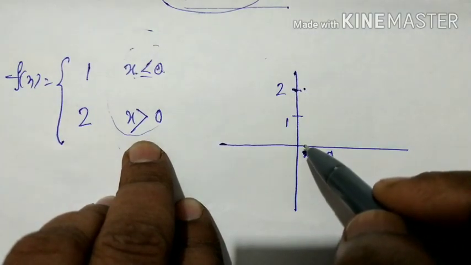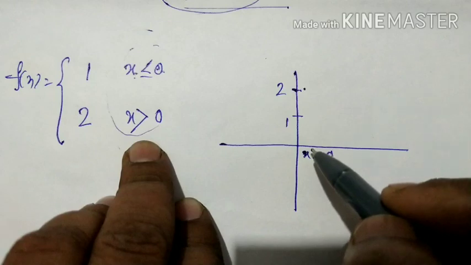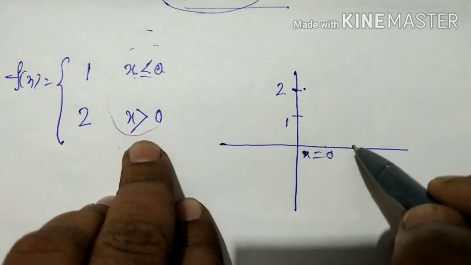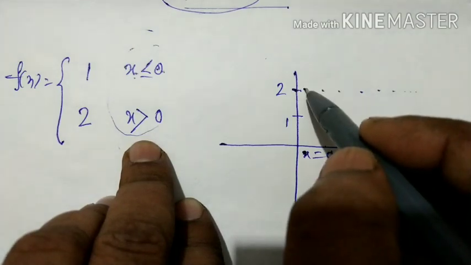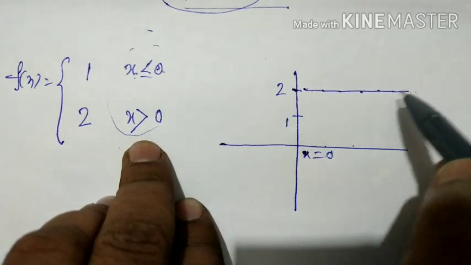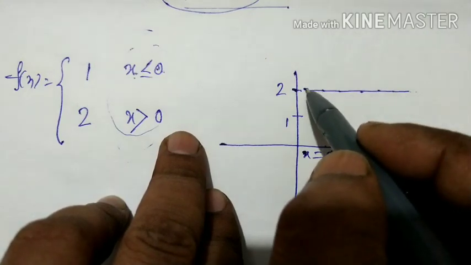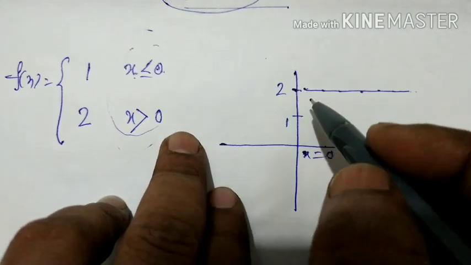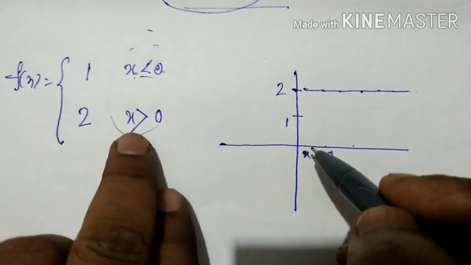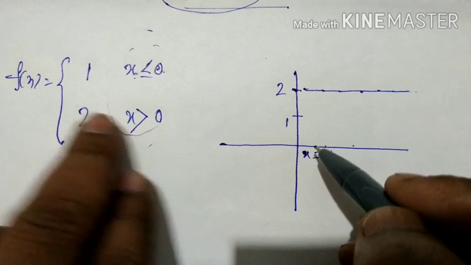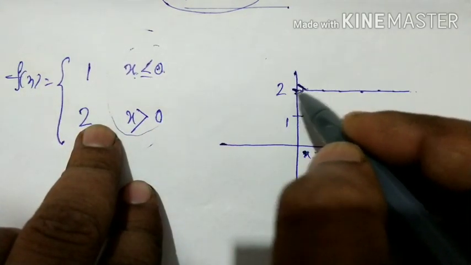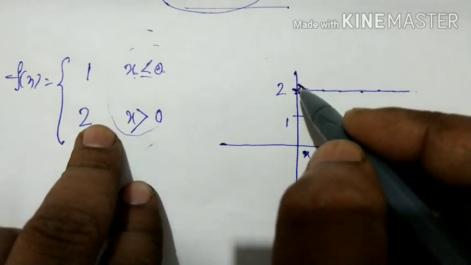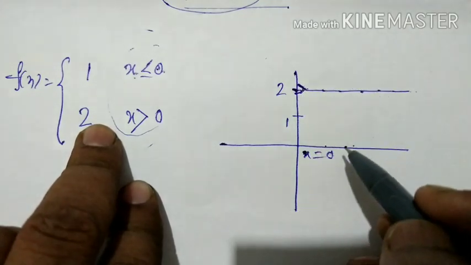Or you can take any x greater than 0, you can take 1, 2, 3, whatever. Everywhere f(x) is 2. So if you draw the graph, you are getting this, and you see this particular line never touches the y-axis, because for x equal to 0 the function is not defined here.